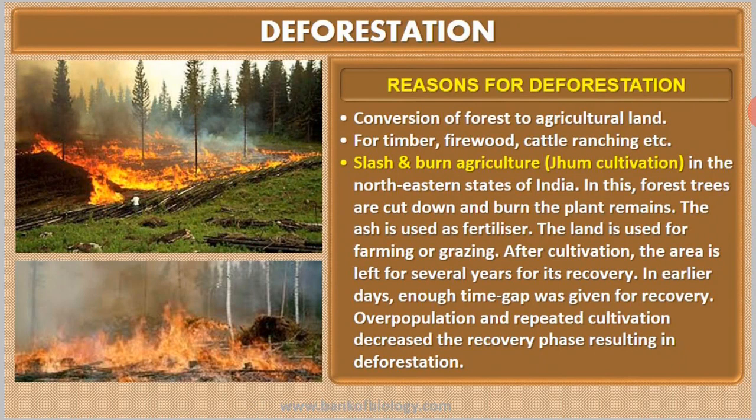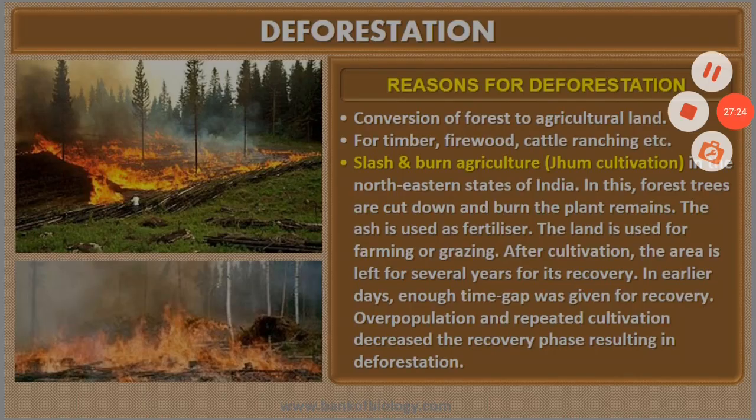After the cultivation is done, the area is left for several years for its recovery. The land is left for several years so as to allow its recovery. Then again the farmers move on to other land and repeat like this. So by this way, that is by slash and burn agriculture, many of the land areas in the northeastern parts of the country have been lost.